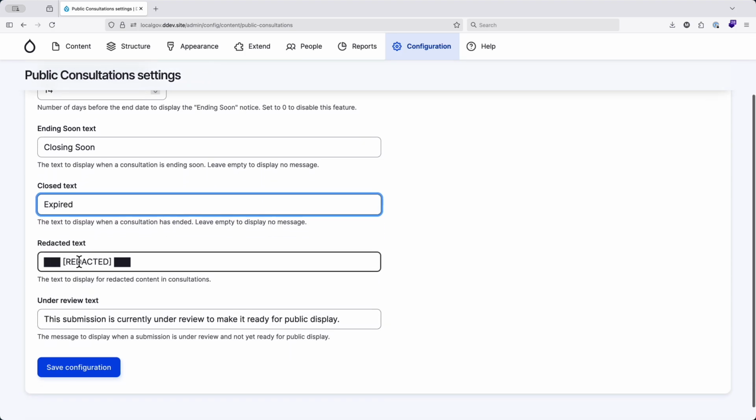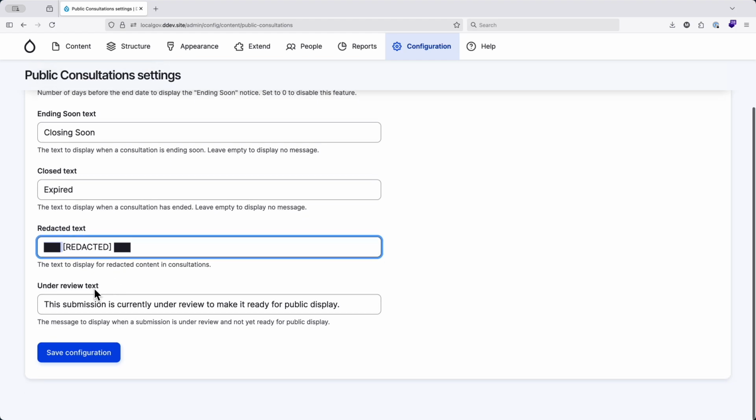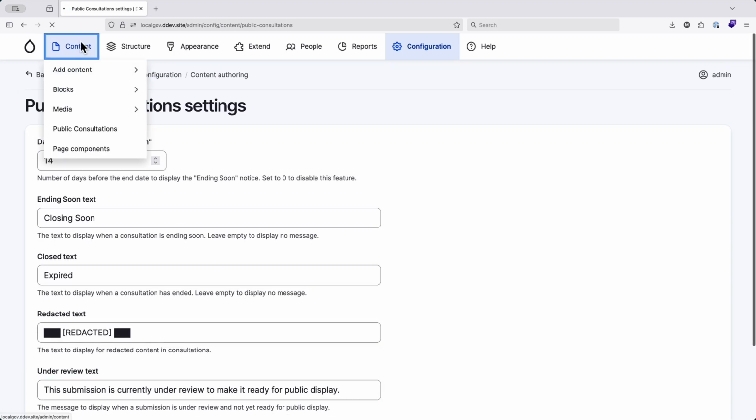Then there's the redacted text. We probably don't want people to know exactly how many characters are in anything that was redacted, because then they could start guessing at what the redaction was. So we've put in a couple of blocks of characters followed by the word redacted inside square brackets. Again, change that to something if you would prefer it, maybe just the word redacted on its own or something like that. And then the under review text. So we saw this when a submission has been made, but it has not been moderated yet to be published. So what text do you want to display for that?